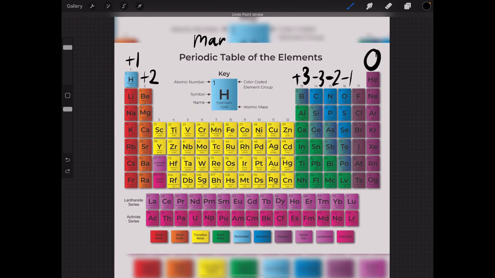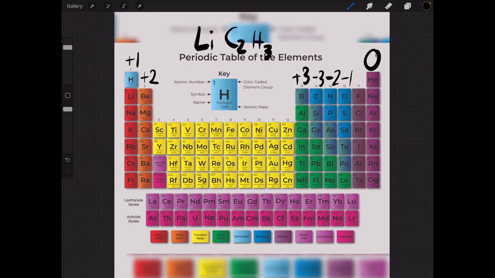Now our next one is to form this chemical formula into words. Lithium stands for Li, and it's under the charge 1 plus.